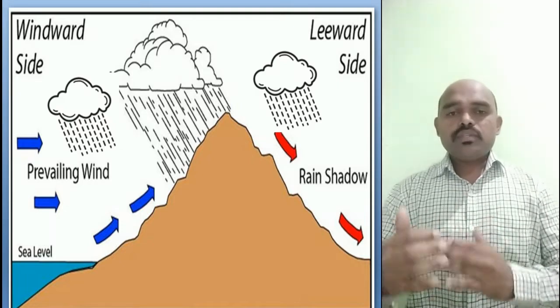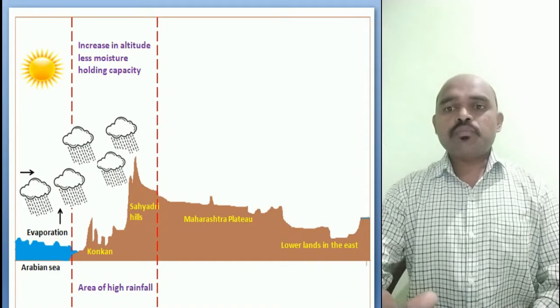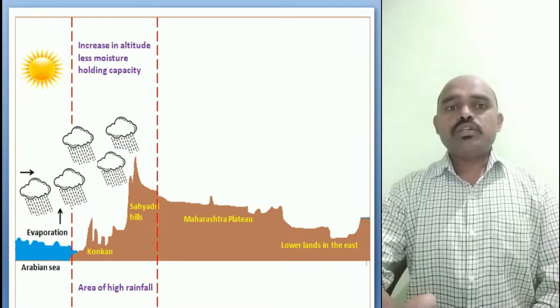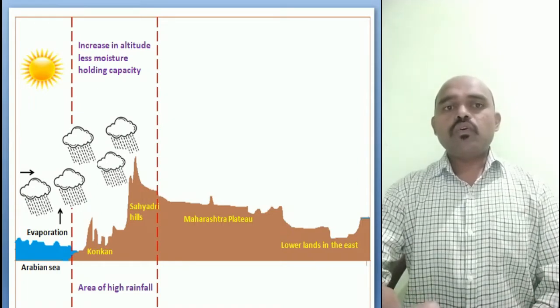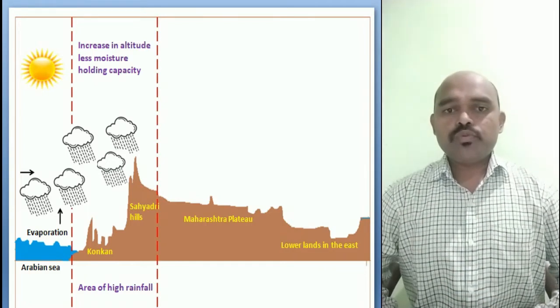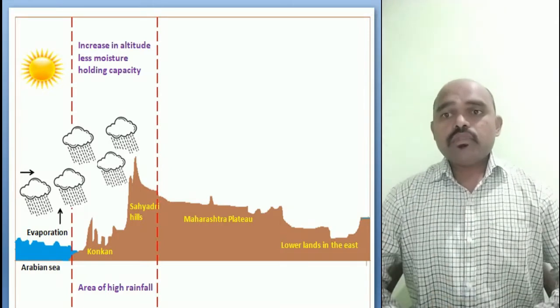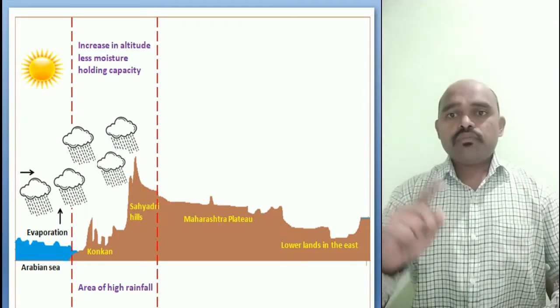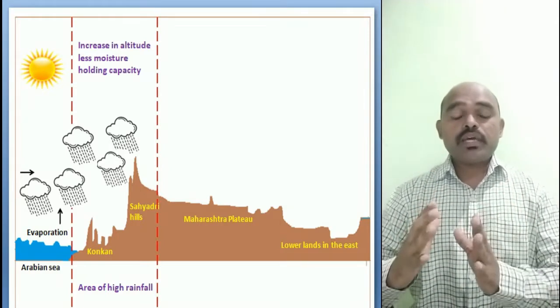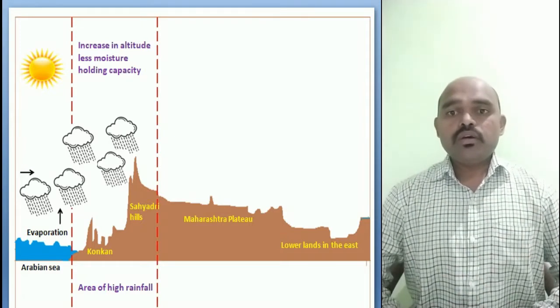Similarly, we have the same thing in our India also. For example, take the example of Maharashtra. Here we have the map of Maharashtra. Here we have the Arabian Sea, you can see it on your screen. India receives the monsoon from the southwest winds.